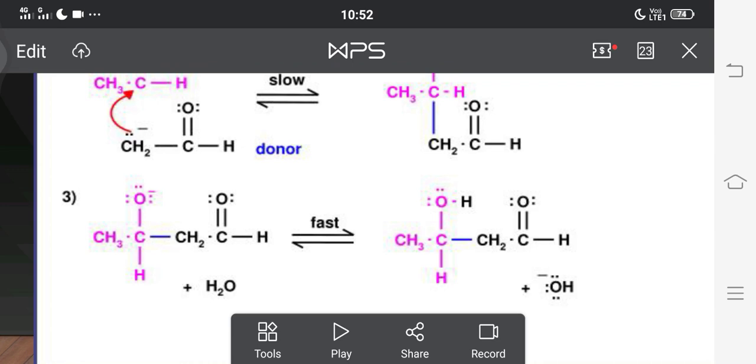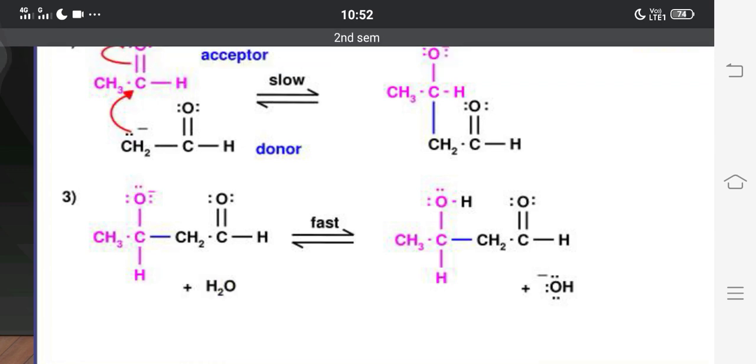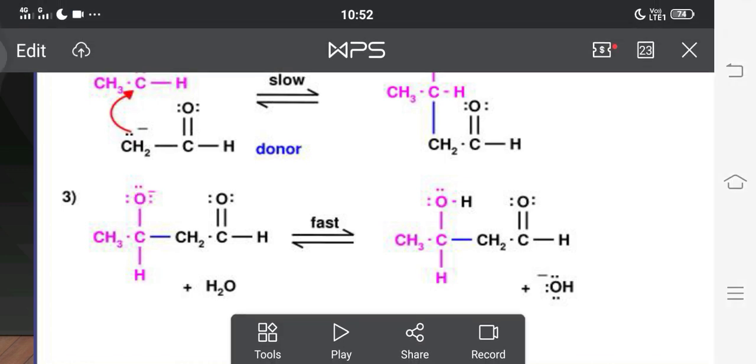So we get CH3, C and H, an OH group, and the remaining CH2, C double bond O and H. So this is the aldol.